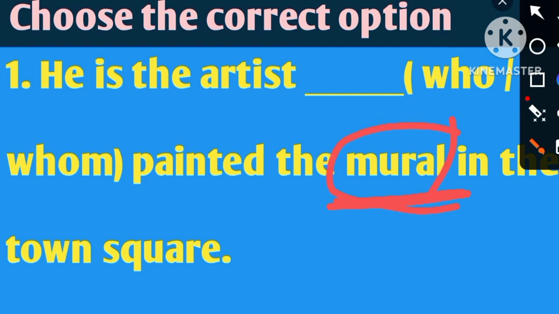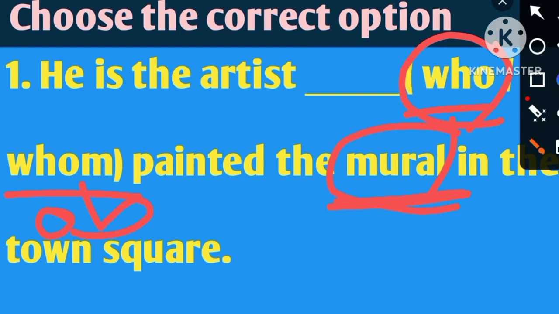So here the question is, he is the artist whom painted the mural in the town square. We have to choose the word who or whom. Friends, you know the term who is used for people, and it is the subjective form, and whom is the objective form.